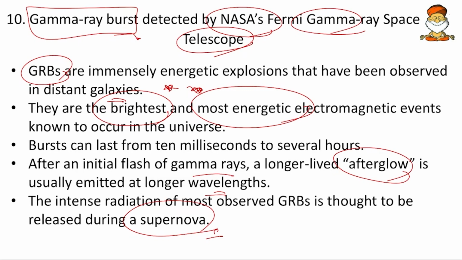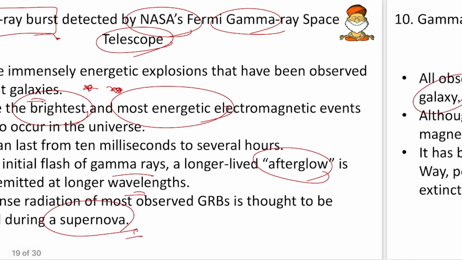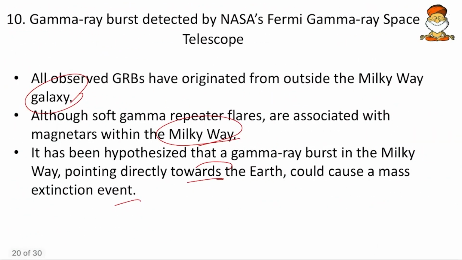Okay, so now we should be careful that if any star nearby us, nearby the sun, undergoes supernova, then we will have to make sure how we will save the Earth from these gamma ray bursts. Okay, so the gamma ray bursts, their energy and the destruction of the Earth, if you remember that, that is more than sufficient.